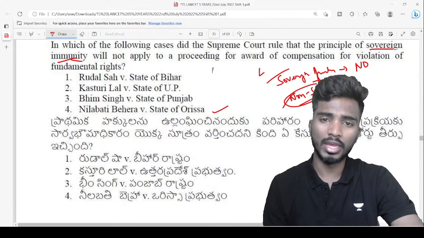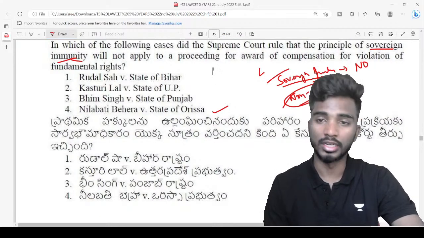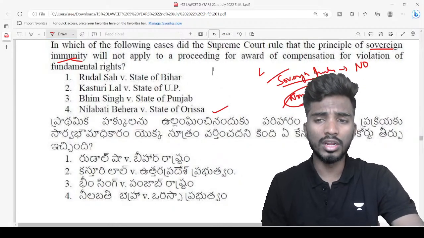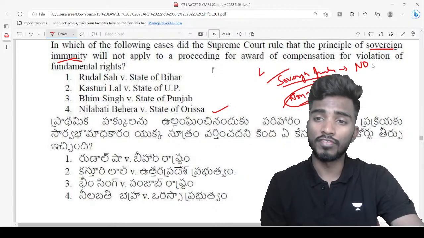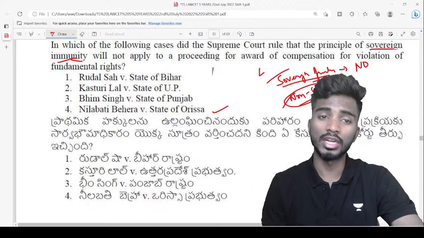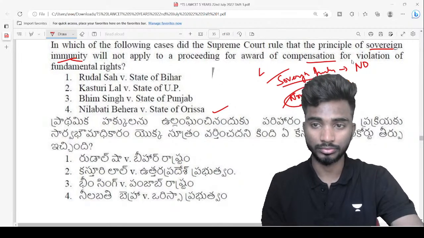So in Neelabati Behra versus State of Orissa, Supreme Court told that even while exercising sovereign functions, if ordinary law is violated, then whether fine will be imposed or not is a different thing. But if while exercising sovereign functions, the fundamental rights of a citizen are violated, state has to pay compensation. There is no immunity as such.